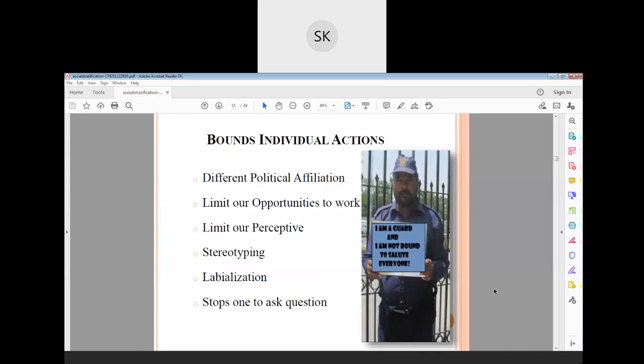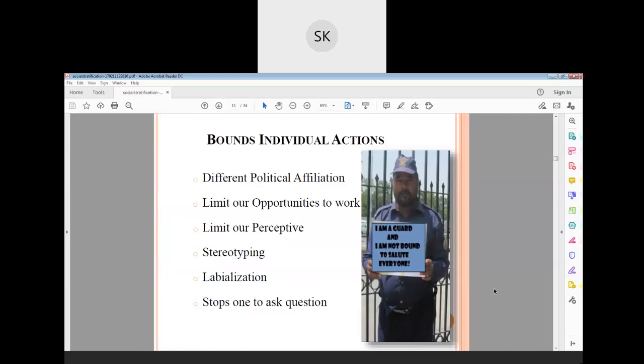If you want to do something else, you have to ask him, whether you know it or not. They are limiting our opportunity to work. That is stratification, right? He can work on this, you cannot. Even in the same position, the same occupation, they will be limiting. That is called stratification. Third, they limit our perspective, what we are thinking. They are limiting our perception.